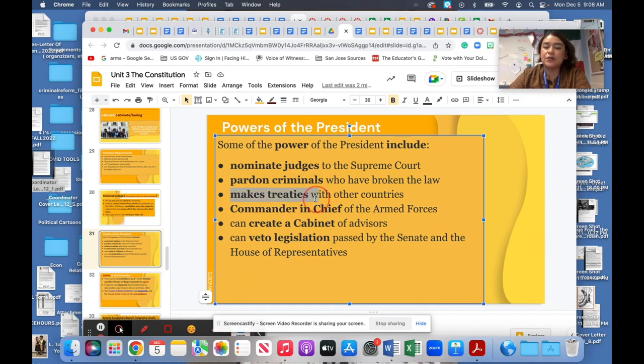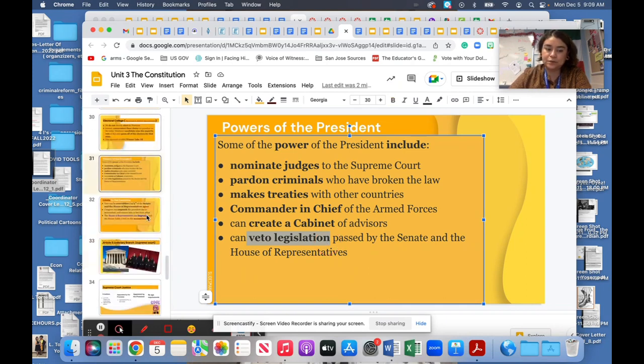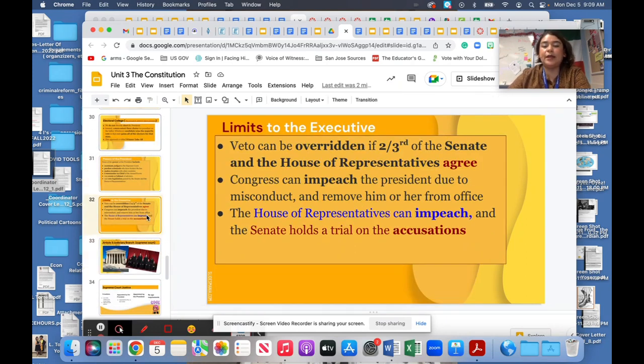They make treaties with other countries. They make plans with other countries. They are the commander-in-chief, the head of the armed forces. They get to choose their advisors, and they get to veto legislation that was passed by the Senate, meaning that they get to reject laws.